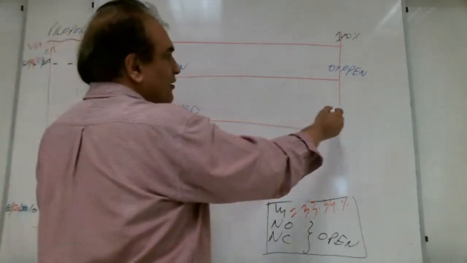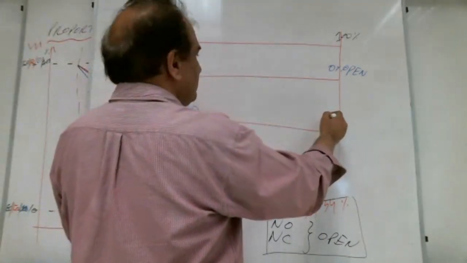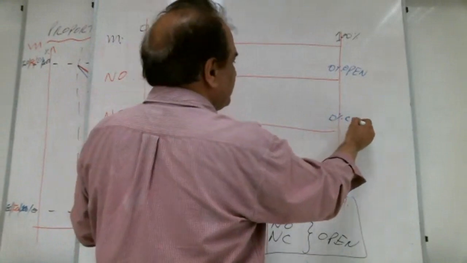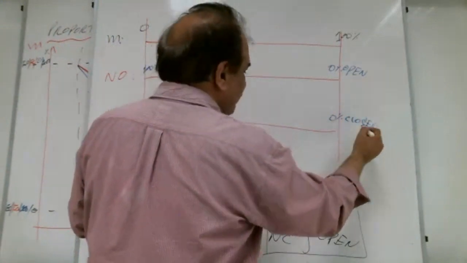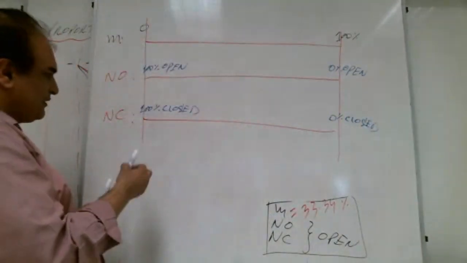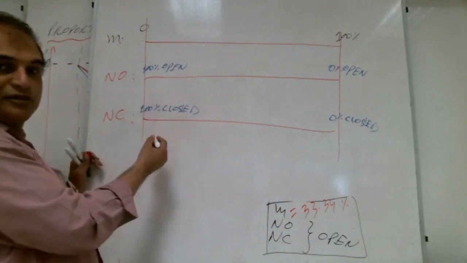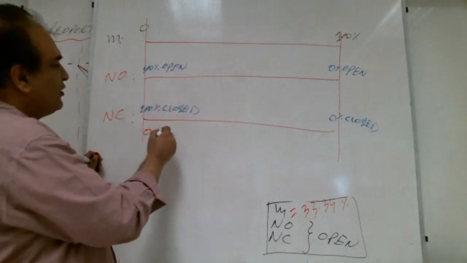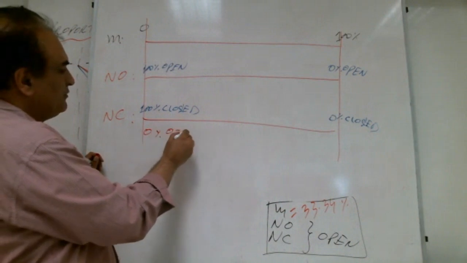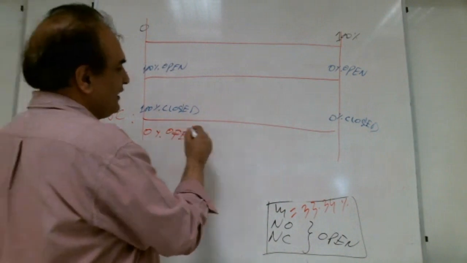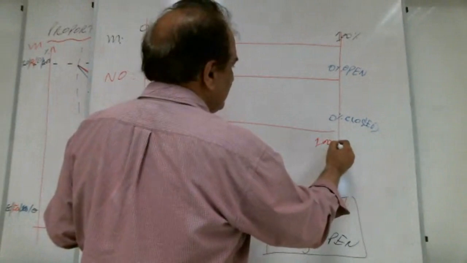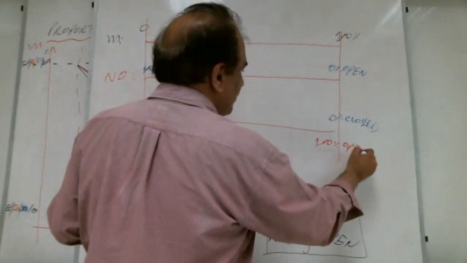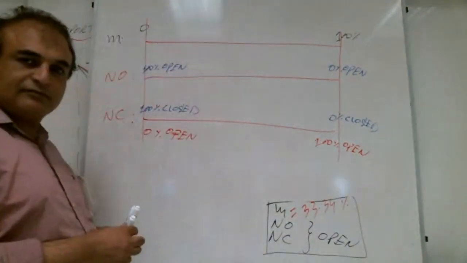How much closed here? 0% closed. But we need open. So how much open here? 100% closed. How much open? 0%. Very good. A lot of brothers are writing 0% open. And here 100% open. Now what is the output, Shiva?